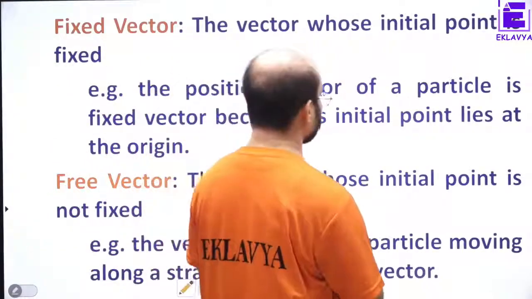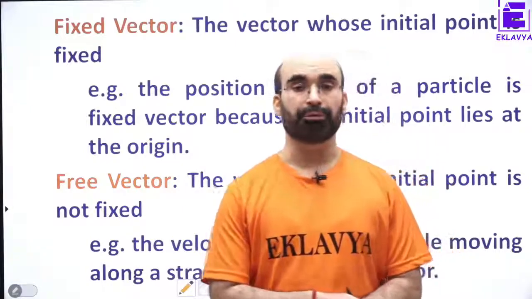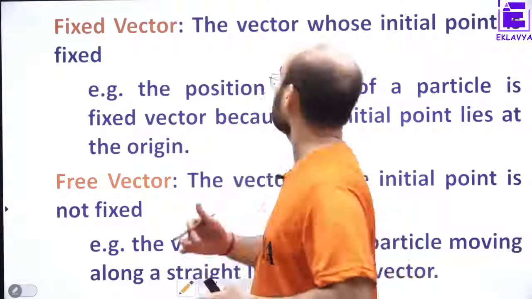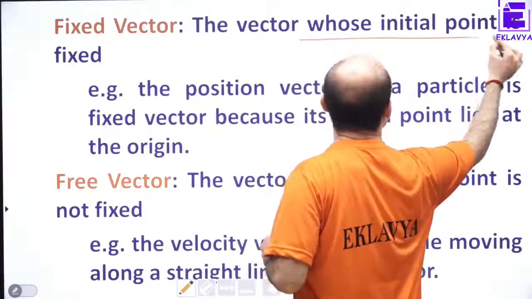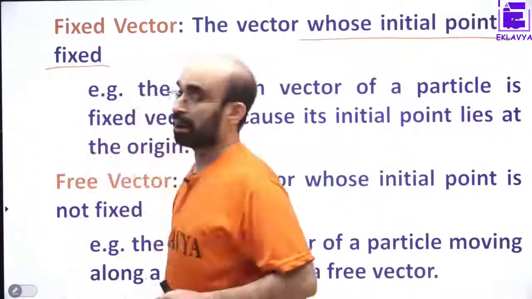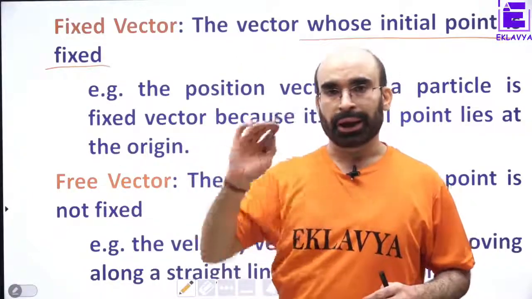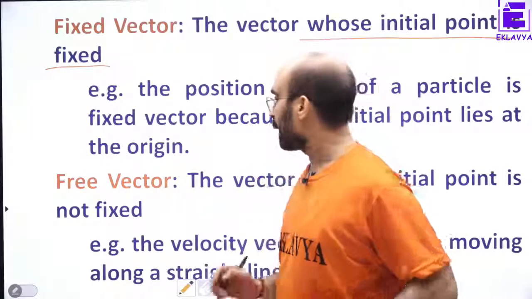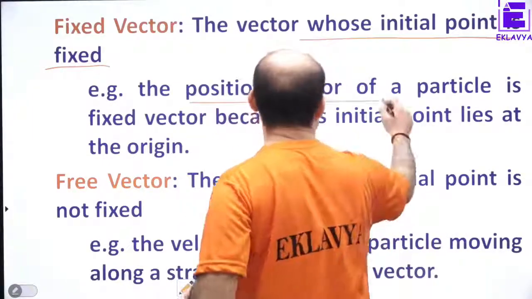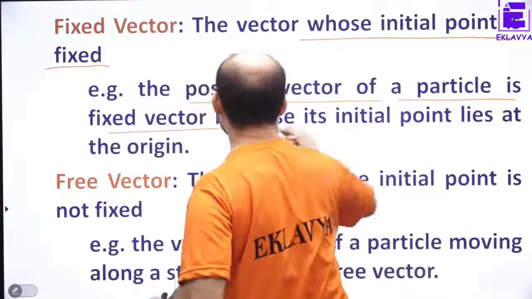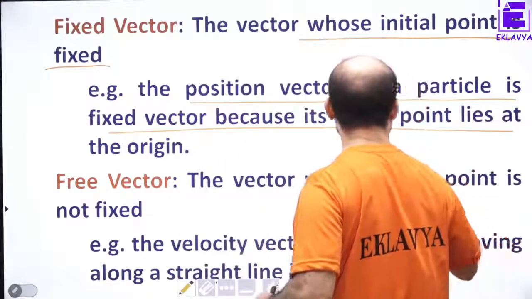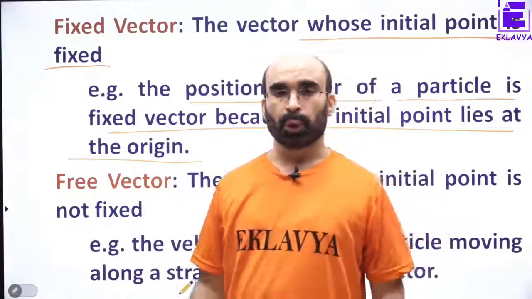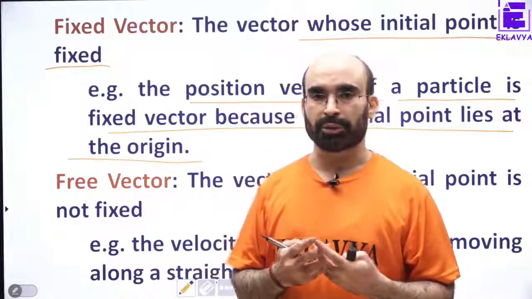fixed vector or free vector. Be careful. Fixed vectors are vectors which have a fixed initial point. Example, the position vector of a particle is a fixed vector because its initial point lies at the origin. Quite easy to understand. We have done position vector.